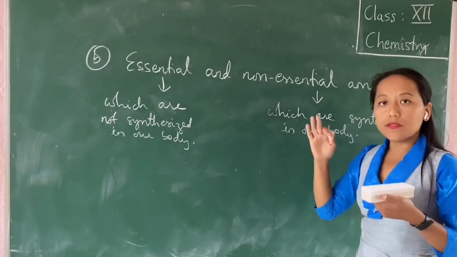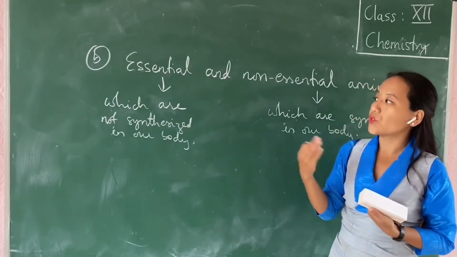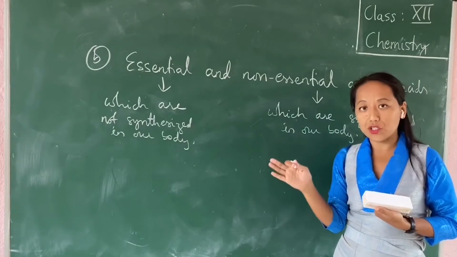Essential are the ones which are not produced in our body, so you have to depend upon an outside source to get those. So those are essential amino acids.